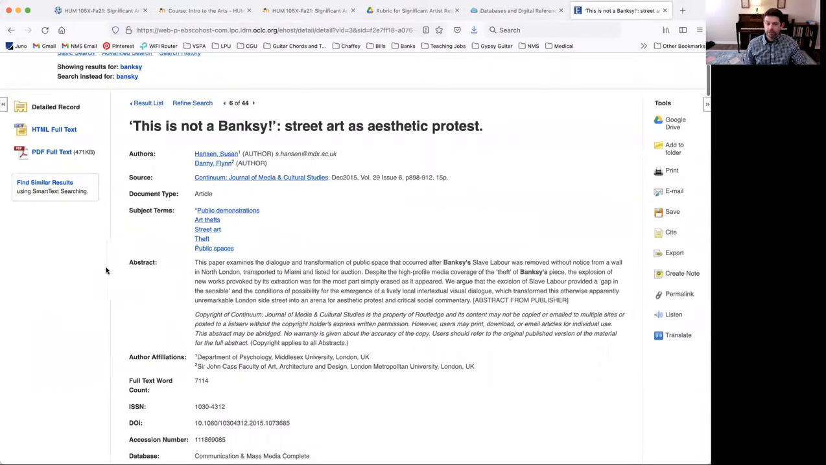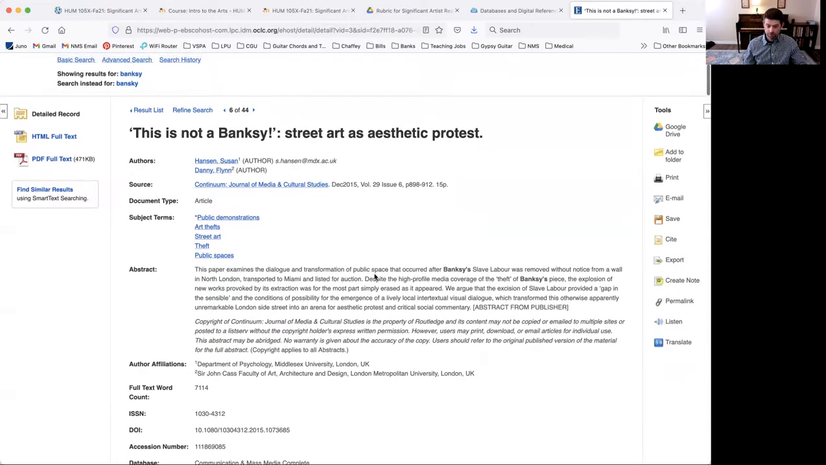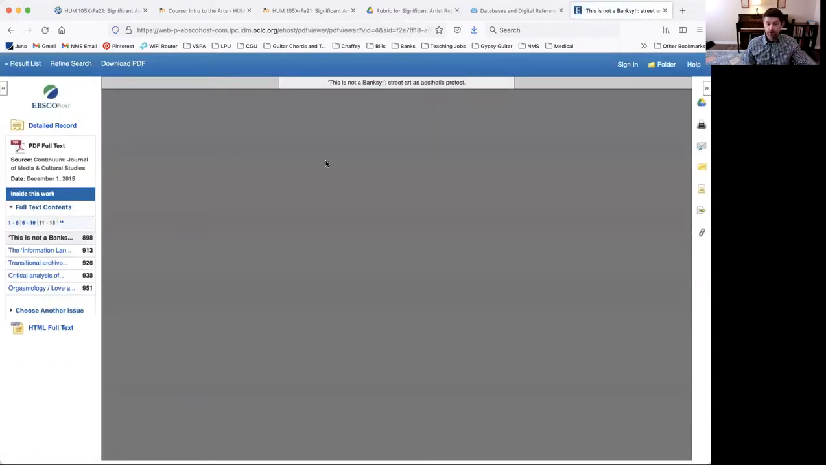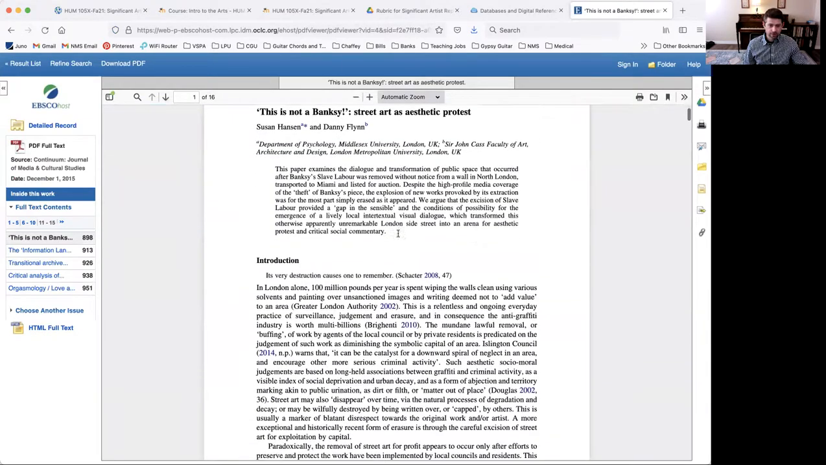The abstract is basically a summary, so if you're not sure what it is, check that out and it will tell you. This paper examines the dialogue and transformation of public space that occurred after Bansky's slave labor was removed without notice from a wall in North London, transported to Miami and listed for auction. Whoa, interesting. Okay, so if you want to read the whole thing, you can either view it as HTML, it'll just open up in your web page or your web browser, or you can download the PDF, right? Either one of these could work. So you can download it and read through the whole thing, right?